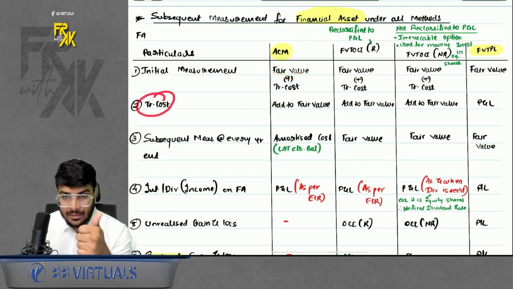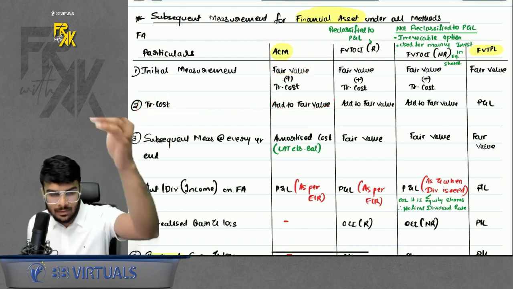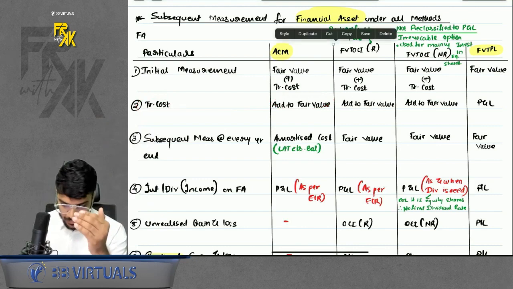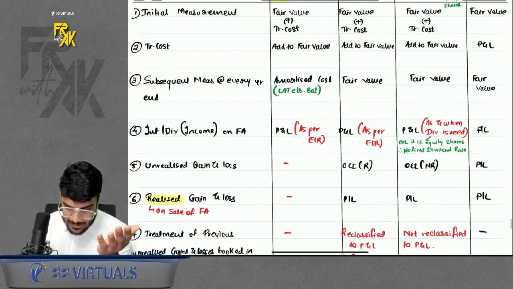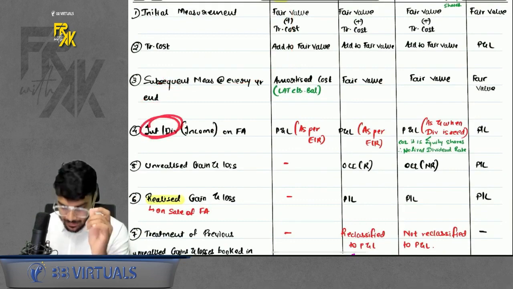That is TC is getting added to fair value. Why? Because you want to capitalize it and book it over the period of loan. That is why. By way of EIR. Okay. Subsequent measurement in ACM method happening at amortized cost. Interest dividend, that is the column of EIR.